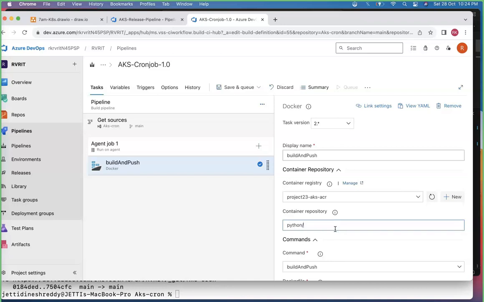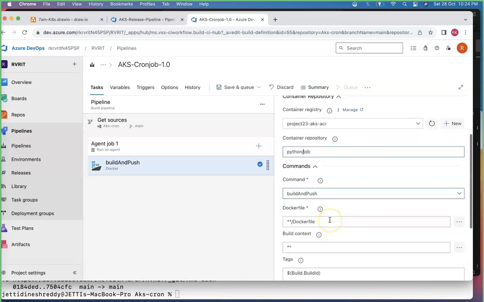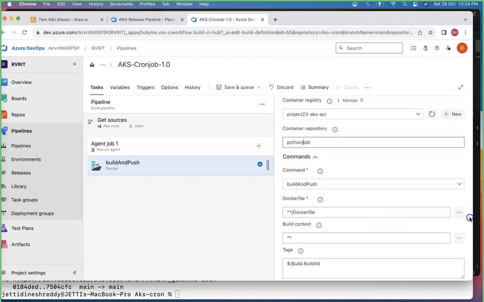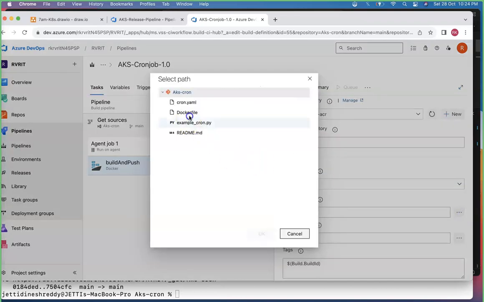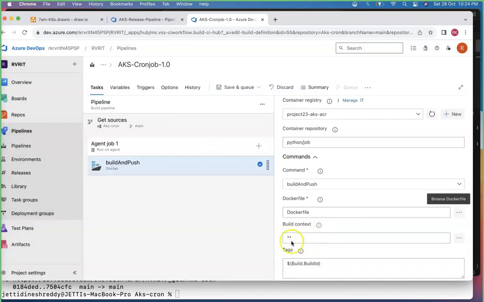And I'm giving Python slash, it's not an ETL, you can use simple Python also, that is fine. I'm just giving Python job. Python slash job, something like that. All right, the build and push, these are all the common things only. Just go for the 3 dot symbol and select the Dockerfile. Click on this one. That's awesome. That's all you need to do. Save it.